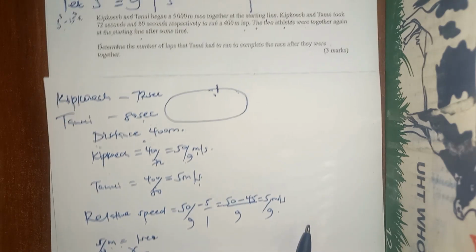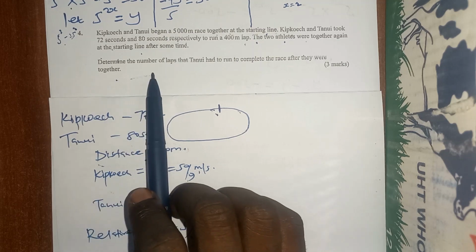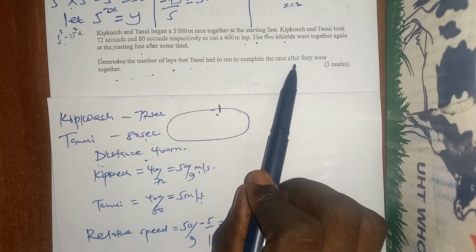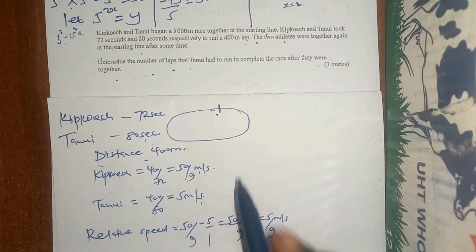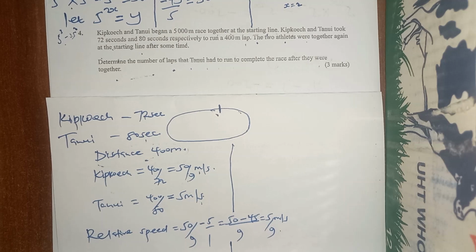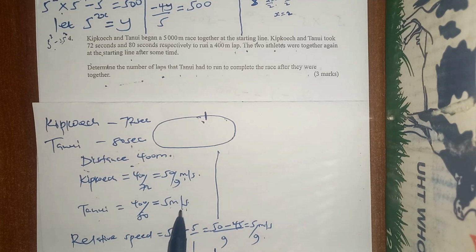So after we've gotten there, the question now is to determine the number of laps that Tanui had to run to complete the race after they were together. So they were together after 720 seconds. Remember, each one of them ran for 720 seconds. Tanui is running at 5 meters per second. How much distance did he cover in 720 seconds?